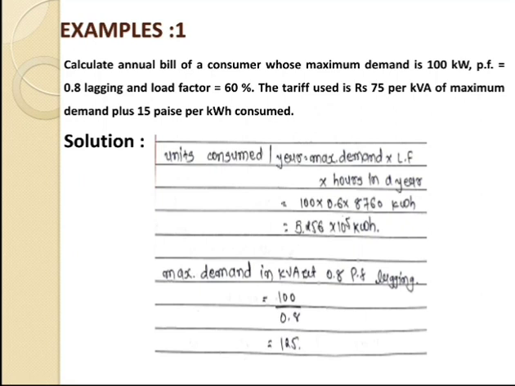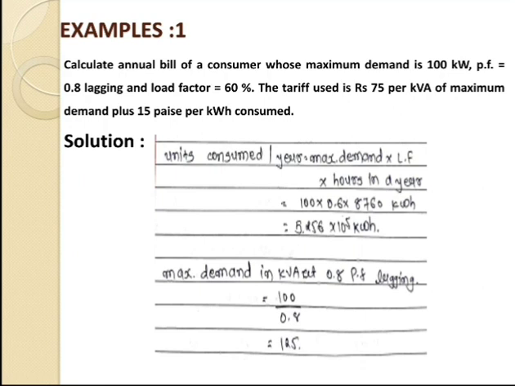Why do we calculate the units consumed per year? Because the tariff given is rupees 75 per kVA of maximum demand plus 15 paisa per kilowatt hour, that is per unit consumed per year. That's why we calculate the units consumed.